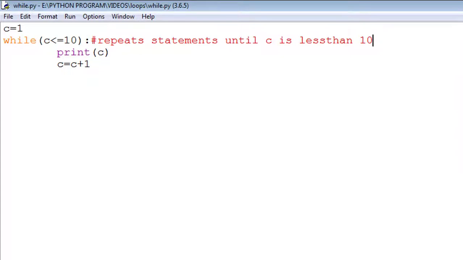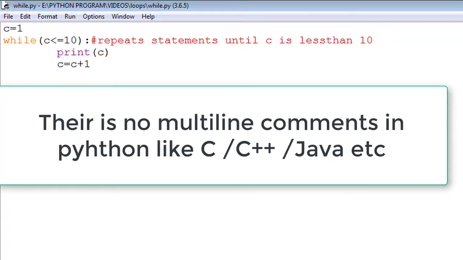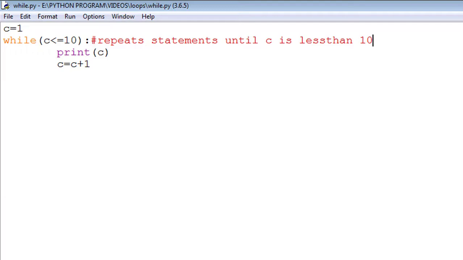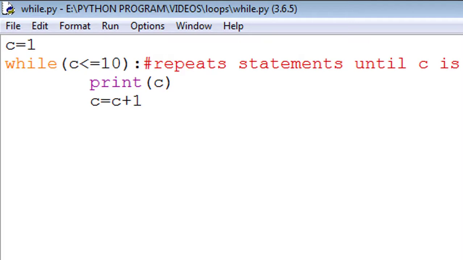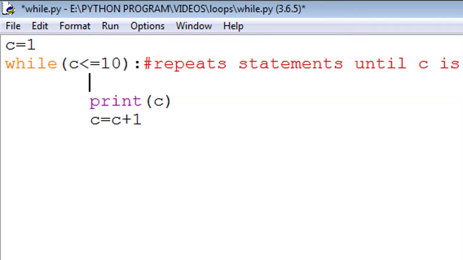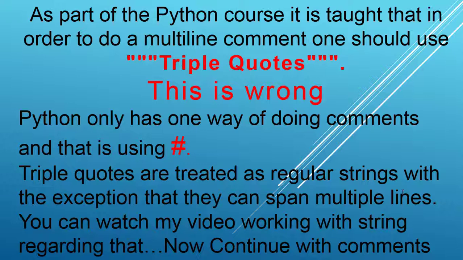Remember friends, just like C++, there is an option for multi-line comments, but in Python there is no option for multi-line comments. For example, if we want to enter a comment in the next line, or our comment exceeds one line, then I put a hash again and my comment continues.